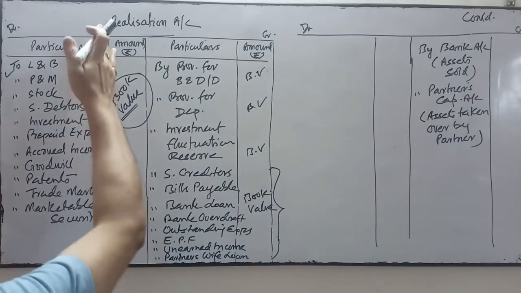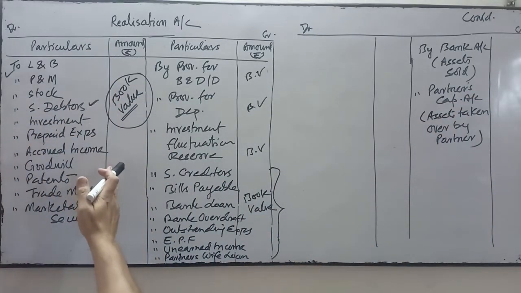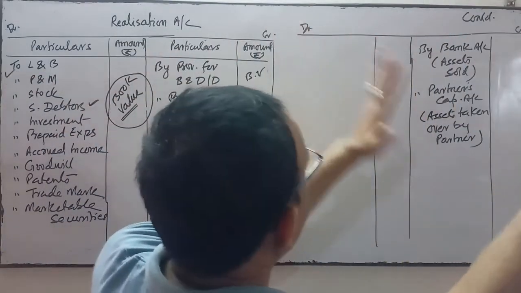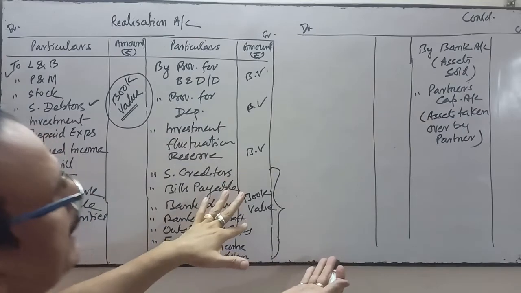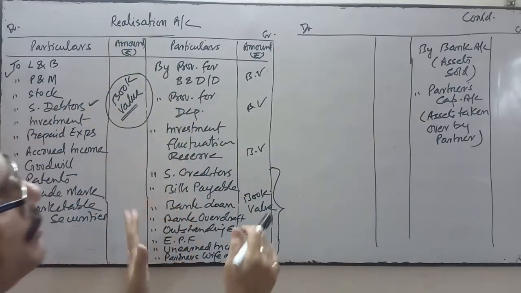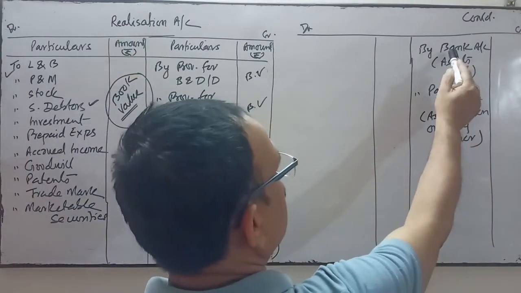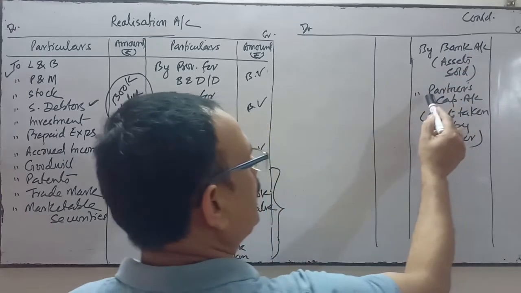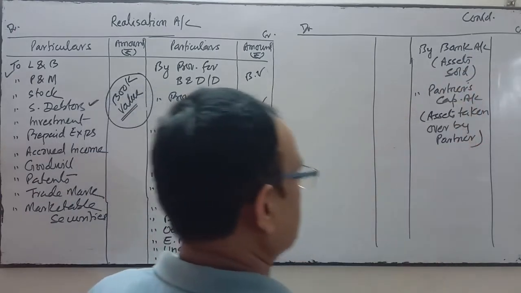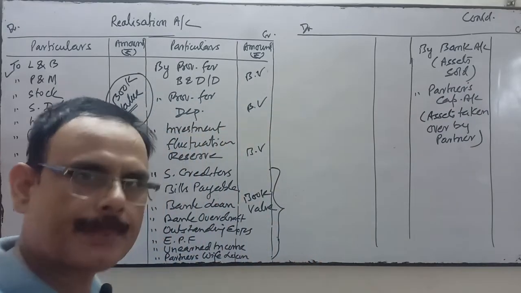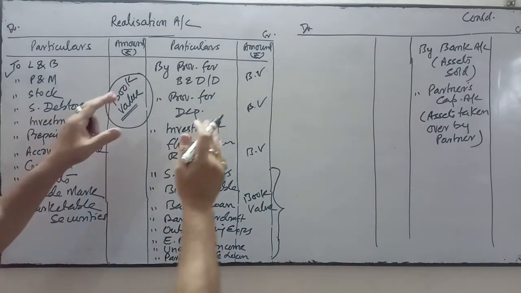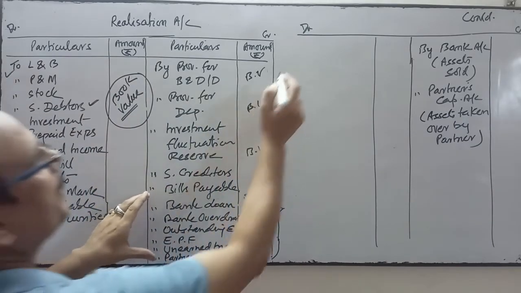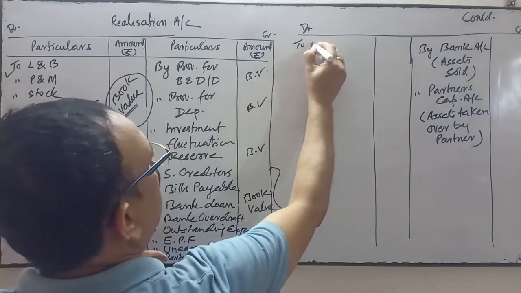So assets will be in the debit side at the book value, and when these assets are sold, this will be written in the credit side of the realization account. If it is sold through the bank, then by bank account or by cash account, or if it is taken by the partner, then the concerned partner's capital account. Similarly, for the liabilities, when the liability is paid off, then we will write to bank account.